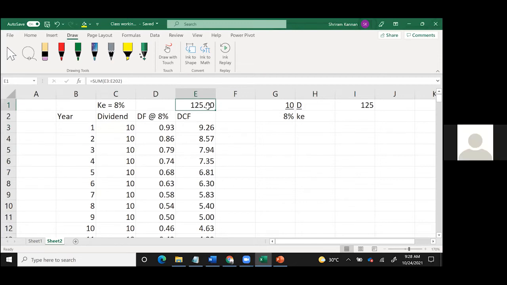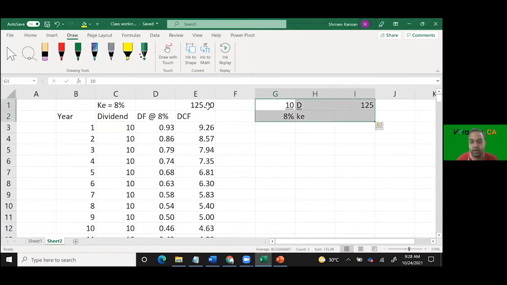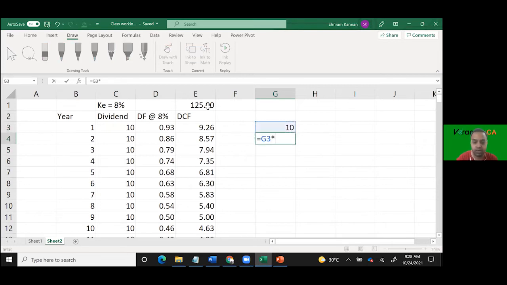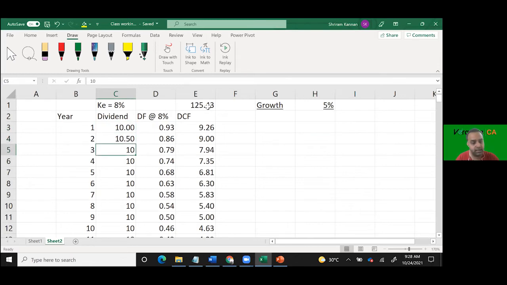Now I am changing it a little bit. This dividend is not constant at 10. The dividend 10 is there, and it will grow every year at the rate of 5%. If the first year dividend is 10, next year the dividend will be 10 into 1.05, which is 10.5. The dividend will not be the same. It will keep growing at the rate of into 1.05, and the third year dividend will be that into 1.05. Are you following this?